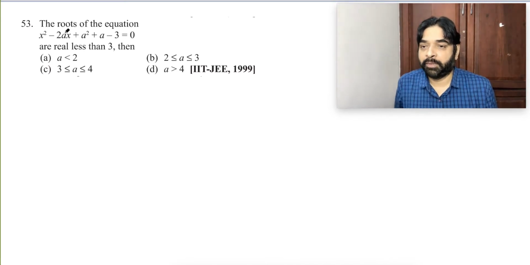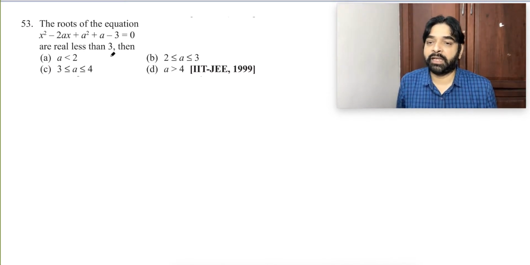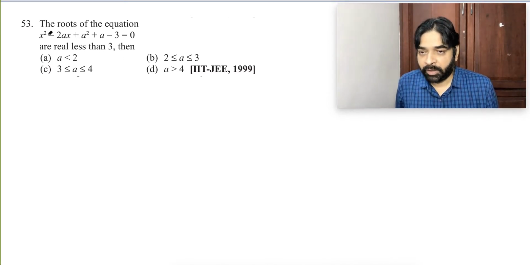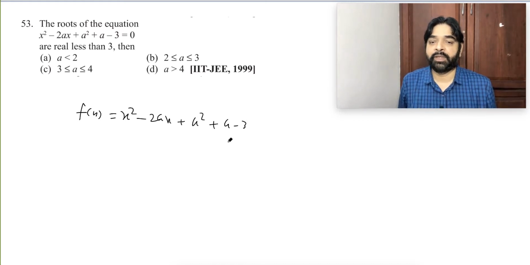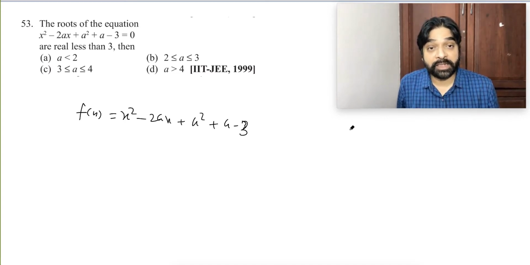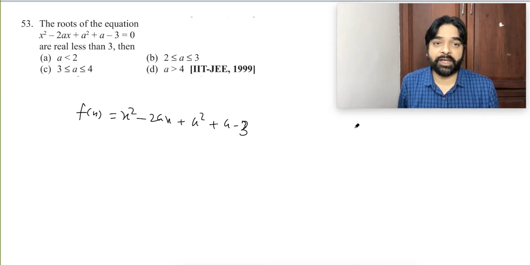This much time, no. Chaliye. The roots of this equation are less than 3. Look here. We have the quadratic f(x) equal to x square minus 2ax plus a square plus a minus 3. Roots of this are less than 3. Coefficient of x square is already positive. Both the roots less than k. Remember, all of you, the condition for both the roots less than k.